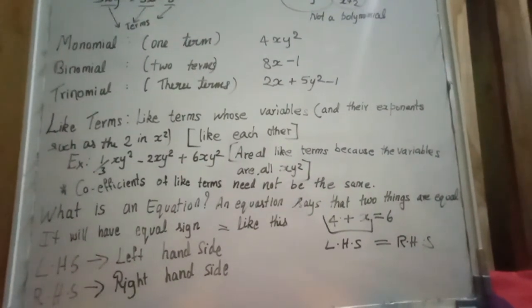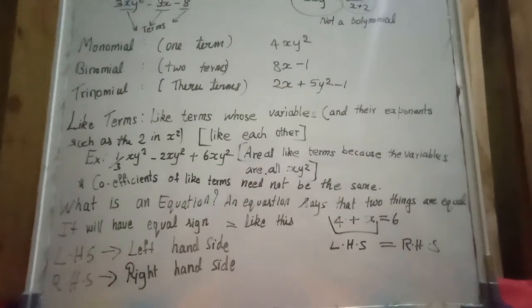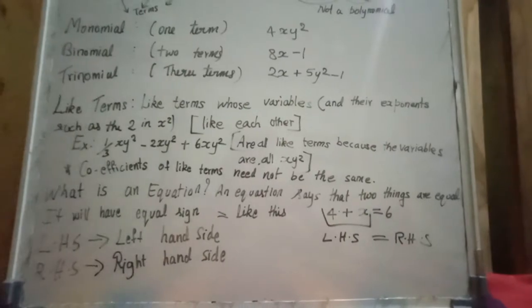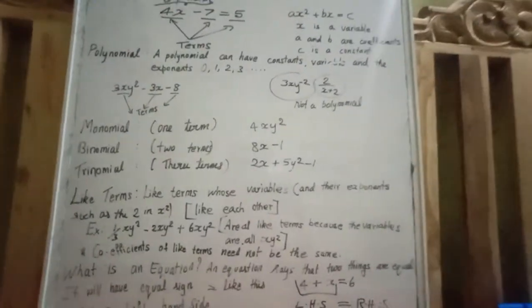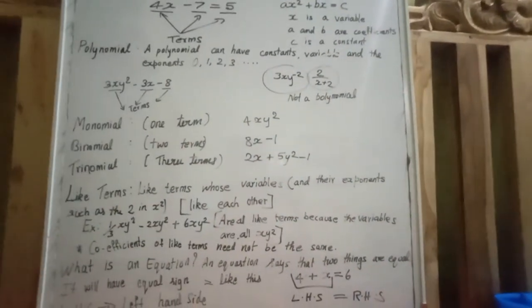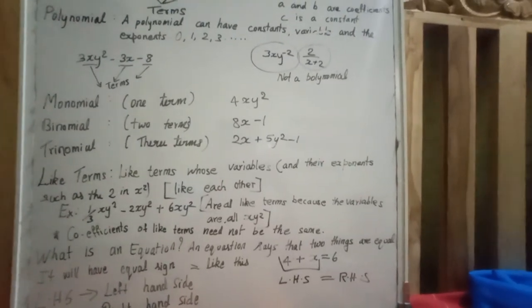This is called an equation. Equation says that two things are equal. Left hand side and right hand side are equal. Hope you understood even the basic words of the algebraic expression. Only one word is left out, that is identities. Let us observe and watch in the next video. Thank you.